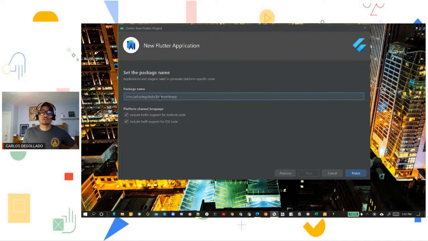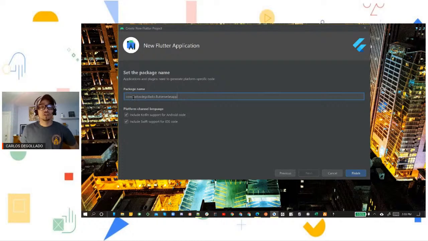And right here, this actually is our package name. So when we create apps, we want to have packages to distinguish one project from another. If we don't have that, then we tend to get confused with, say, a home.dart file in one project and a home.dart file in another project. That would cause a lot of confusion. So we have to separate them with packages. It's like an encapsulating thing.